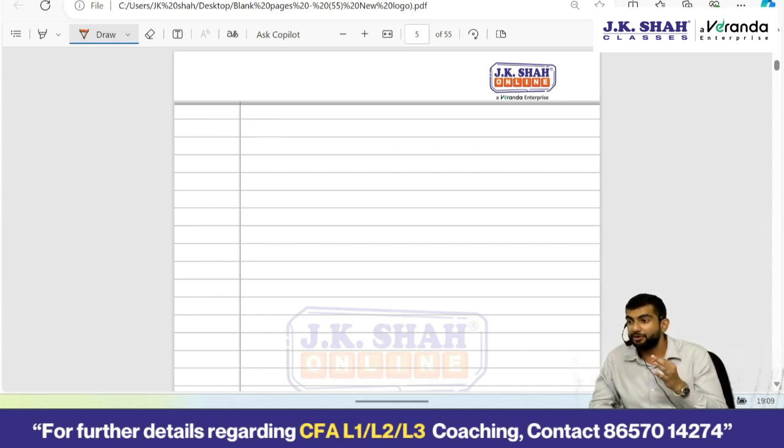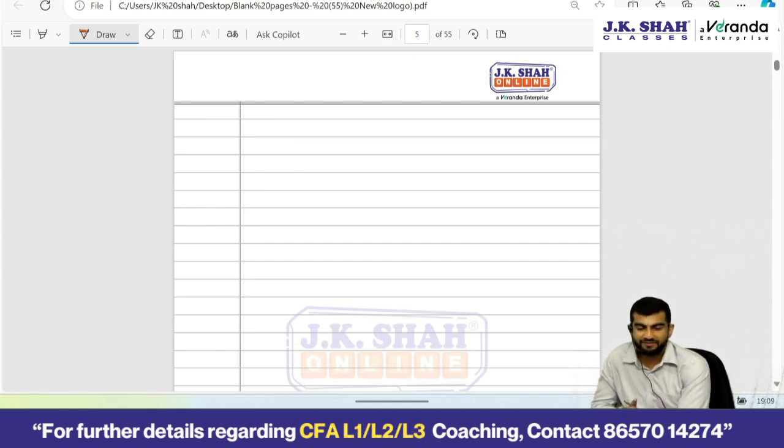Cash ratio only includes those items which can be converted to cash immediately: cash plus marketable securities upon current liabilities. Here I don't even include credit debtors. What if they default? What if they turn into bad debts? Moreover, my debtors would be given a certain credit period. What if I need the money quickly? Can I tell them to pay faster than what I have given them? That's not possible. That's why we exclude debtors also in the cash ratio. The denominator remains the same in current, quick and cash ratio everywhere.